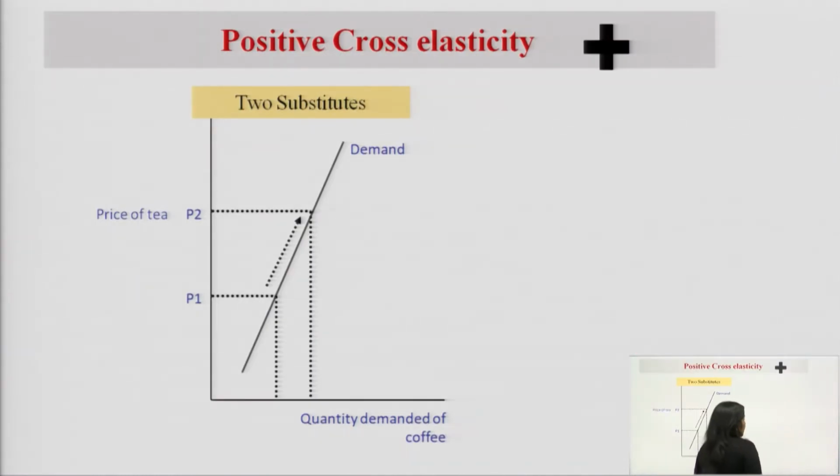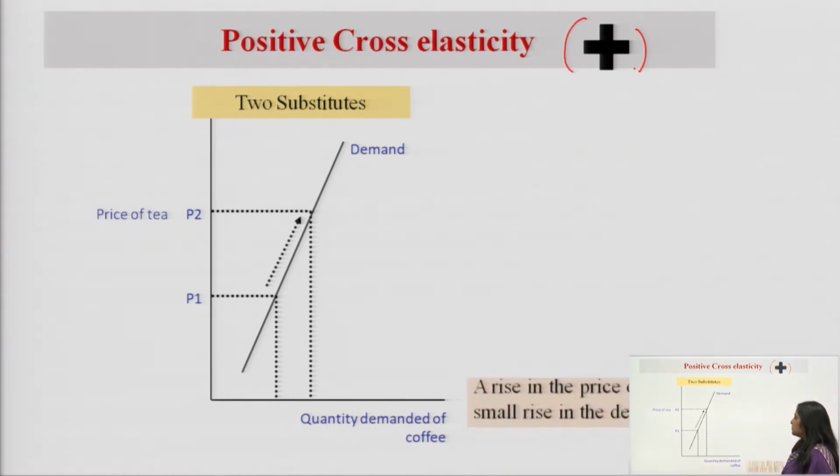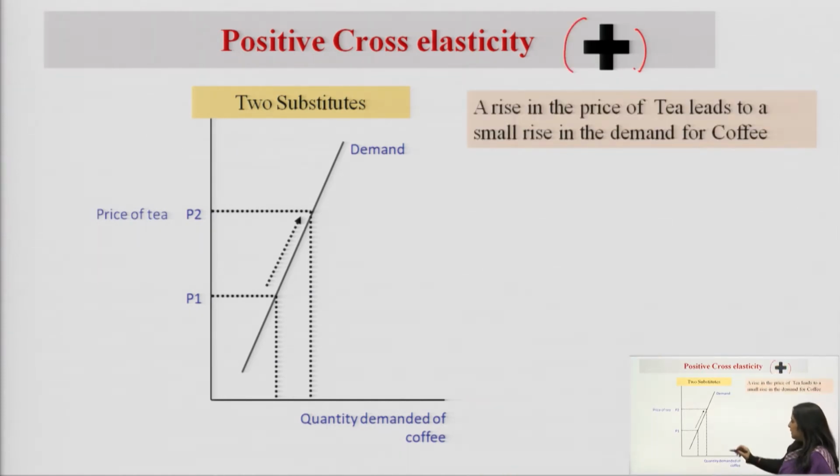Now we are taking these cases with the help of the curve. How would the curve look when the value of EC is positive? Value of EC is positive, what does it mean? Here I have taken the price of tea.